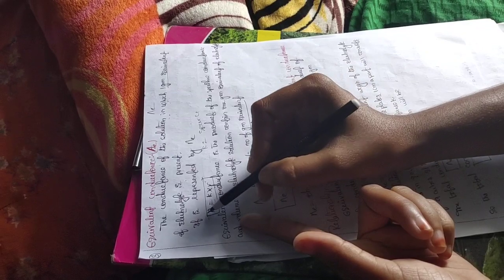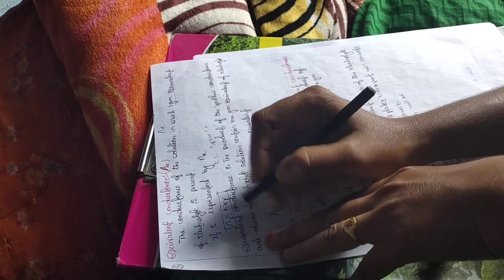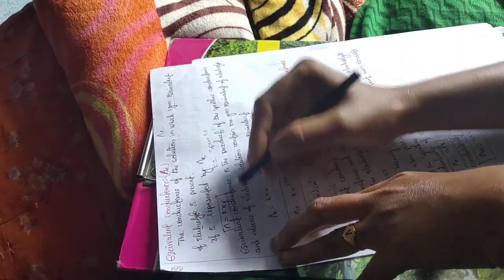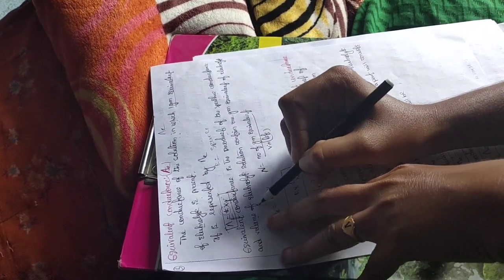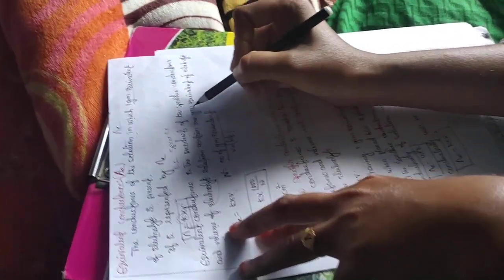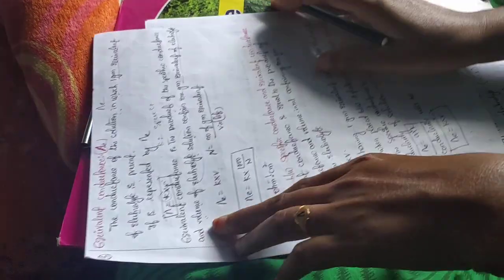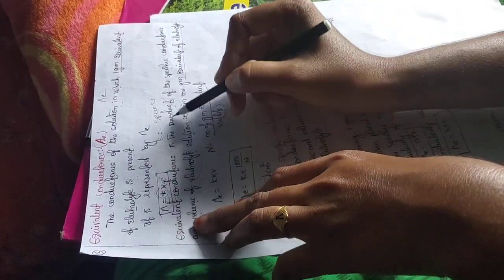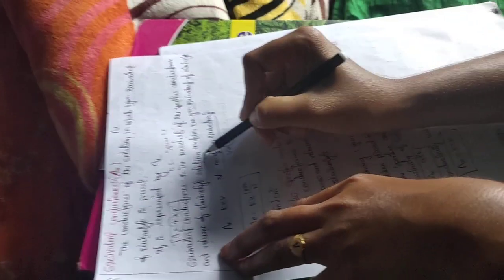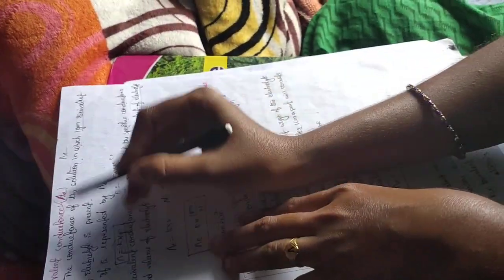So from the formula we conclude that the equivalent conductance is the product of specific conductance and the volume of electrolyte solution containing 1 gram equivalent of electrolyte.